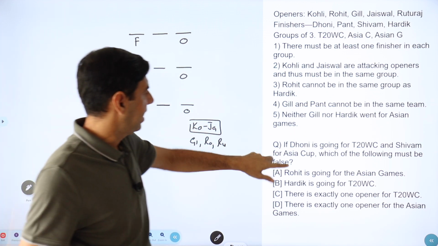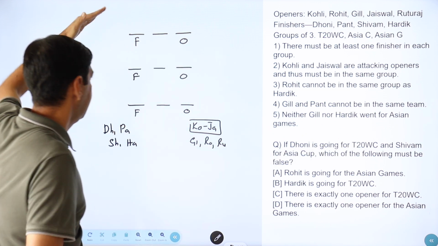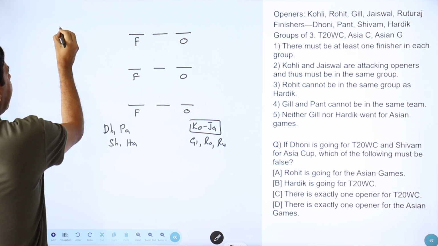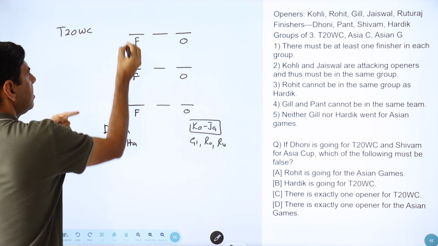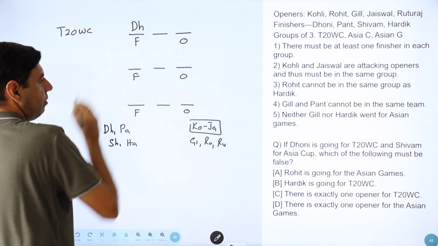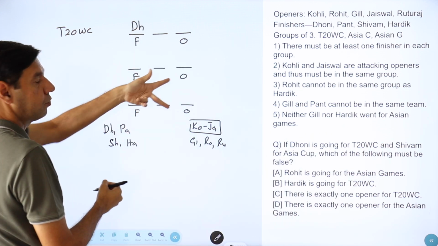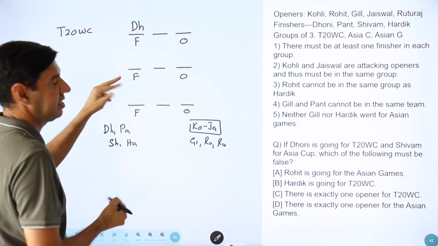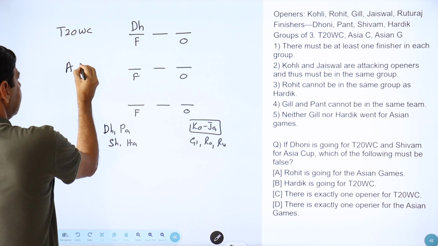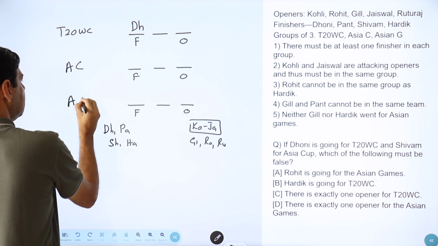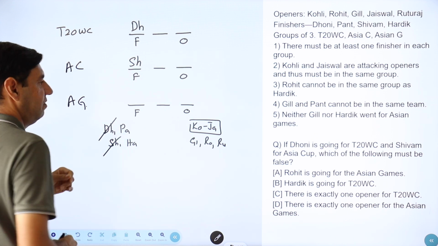So the data here is if Dhoni is going for T20 World Cup. Now all three are similar, so we can take any one of them. So let's say this is T20 World Cup. Dhoni is a finisher. Dhoni is going for T20 World Cup, and Shivam is going for Asian Cup. These two groups with such notation are still interchangeable. So let's take this as Asian Cup. And so this will be the Asian Games. Now in Asian Cup we have Shivam. So Dhoni is gone, Shivam is gone.